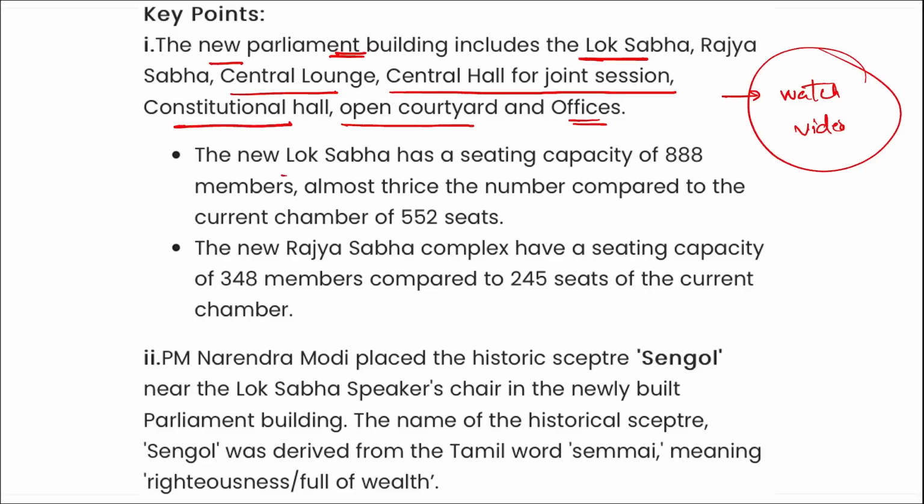Correct. The new Lok Sabha has a seating capacity of 888 members, almost thrice the number compared to the current chamber of 552. The new Rajya Sabha complex has a seating capacity of 348 members compared to 245 seats of the current chamber.